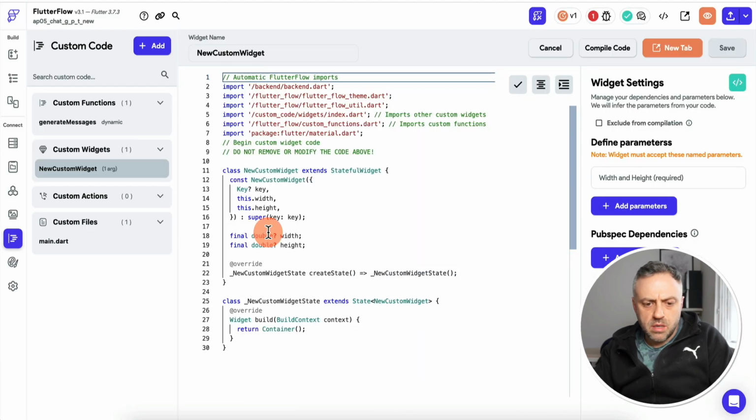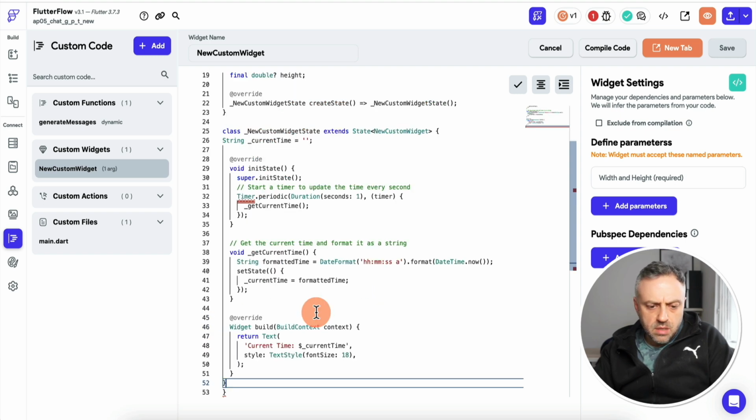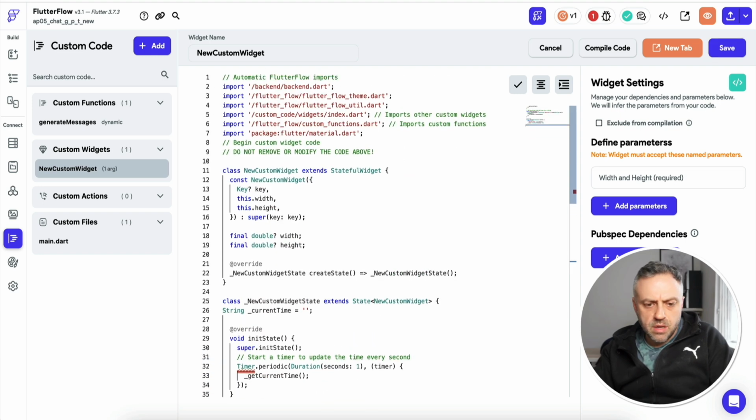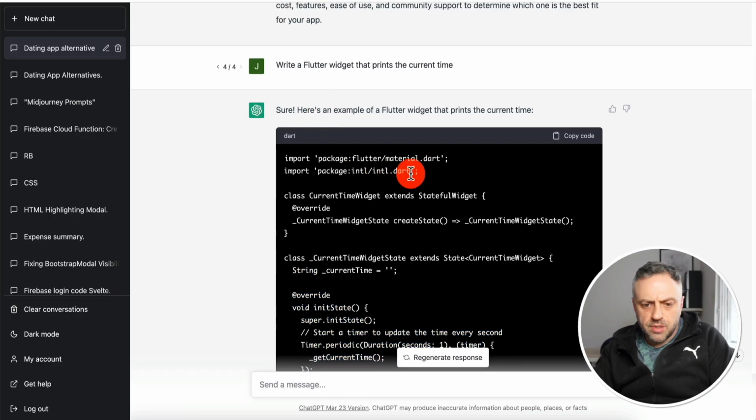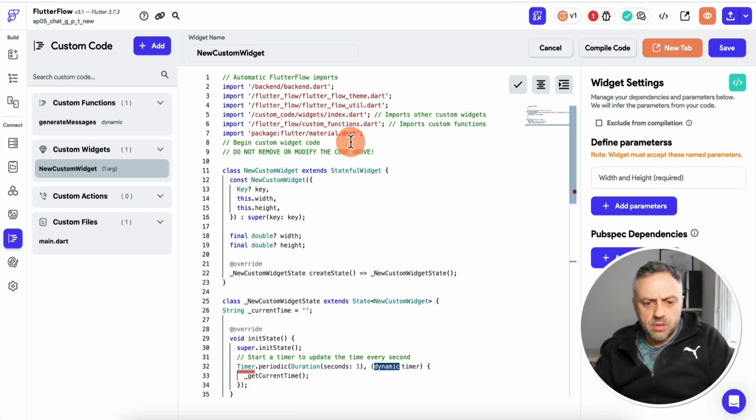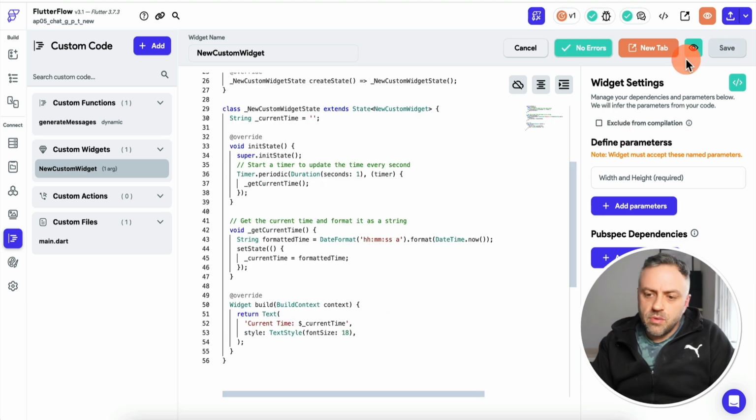I'm going to go back here, and I'm going to paste it inside of this state. You see, it says state here. We're going to paste it, fix that up right here. And the other thing that you need to do is if you go back up, you see that there's a package here. So we already have this package, flutter material dart, but we don't have this package. So we're going to copy this package here and paste it right here. We're going to hit save. All right. And now you can preview it, right?